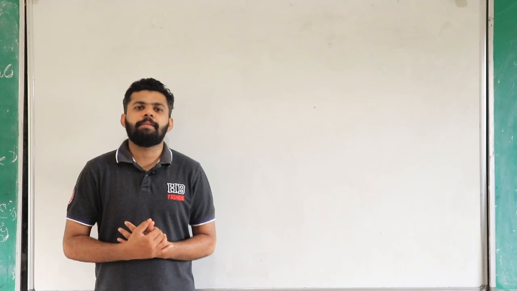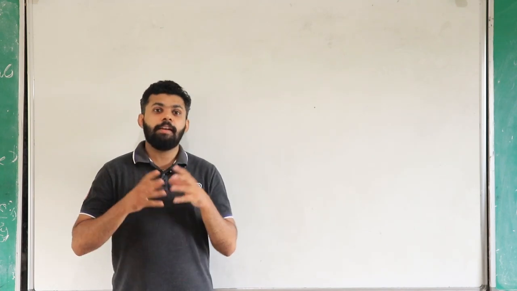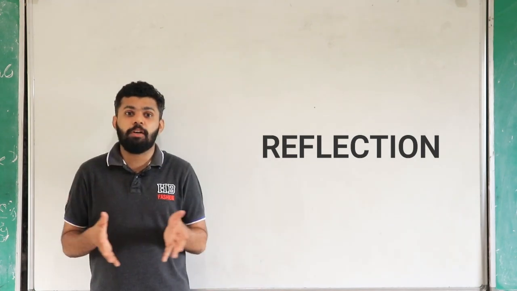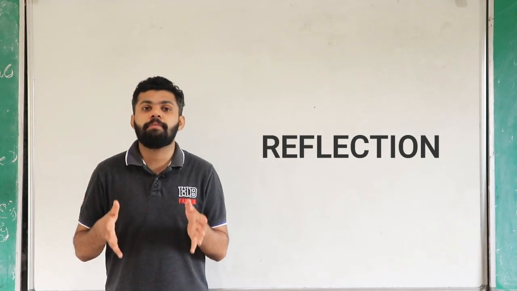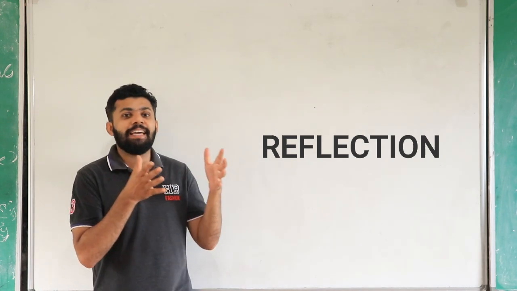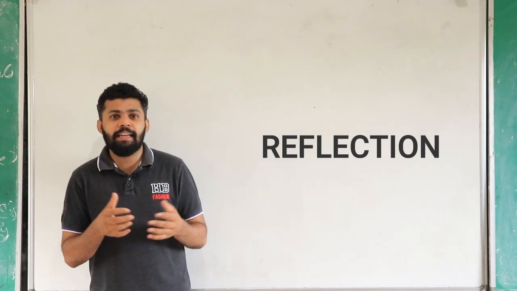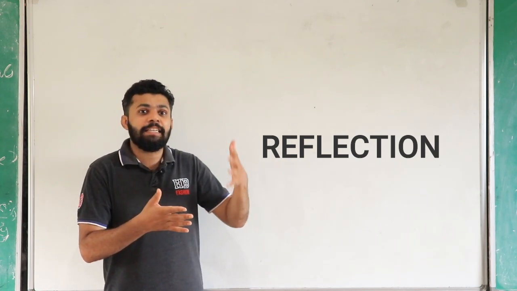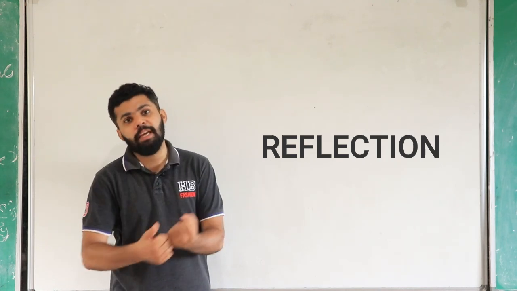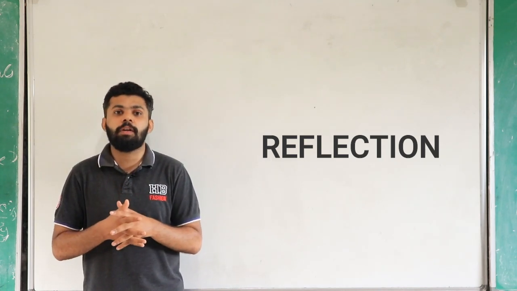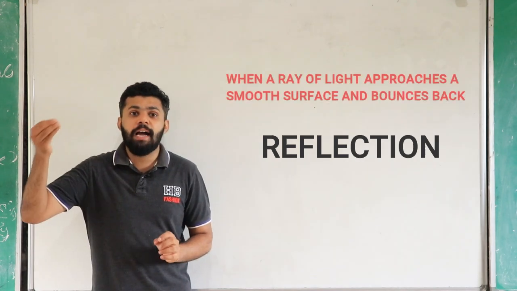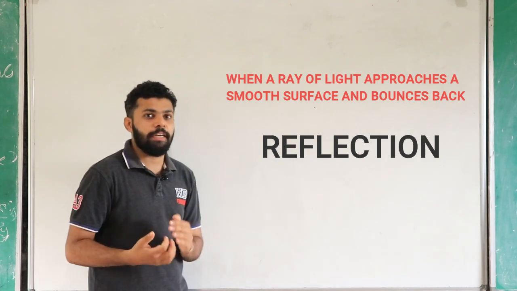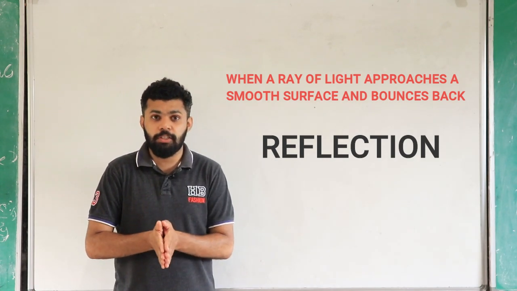Now, we are going to study reflection. How can we define reflection? Reflection is the main property of light. We can say like this: reflection happens when light passes through a medium, hits a surface and returns back to the same medium. That is called reflection. Again, if the light is coming through a medium, hitting a surface and going back to the same medium, then that is called reflection.